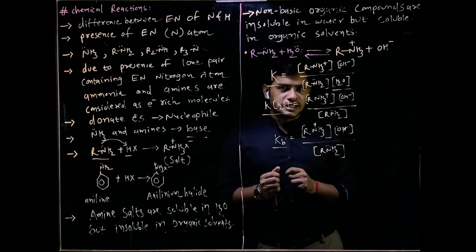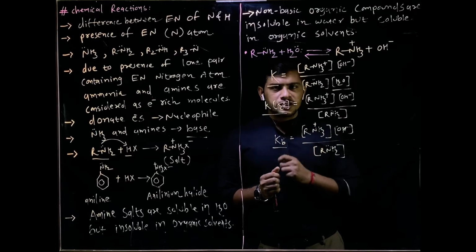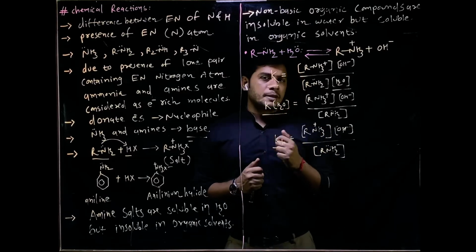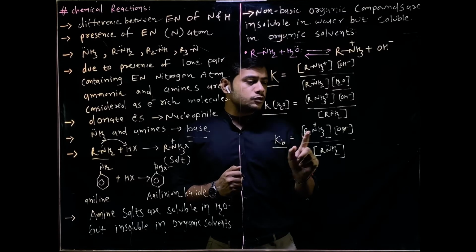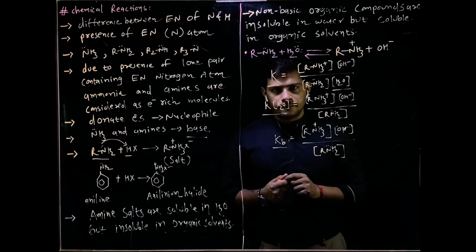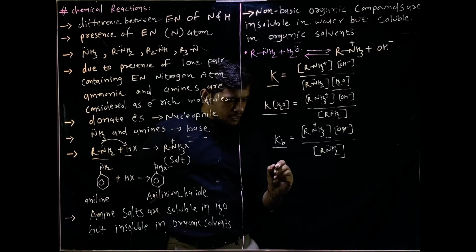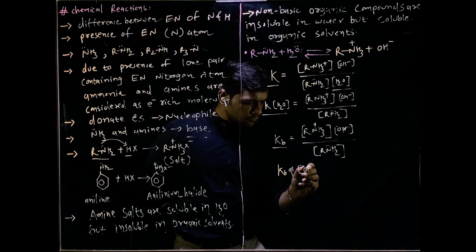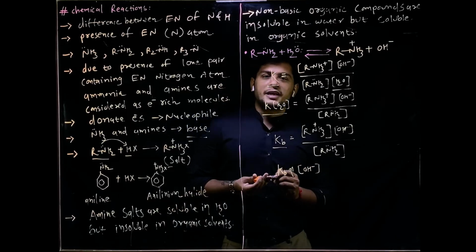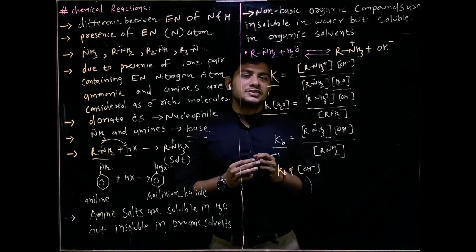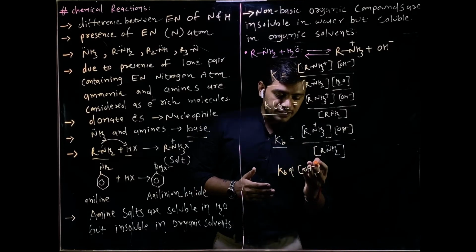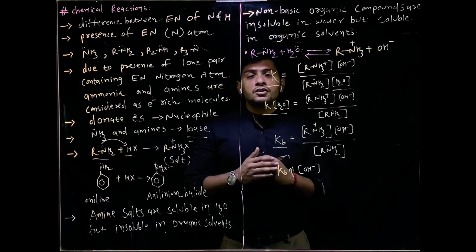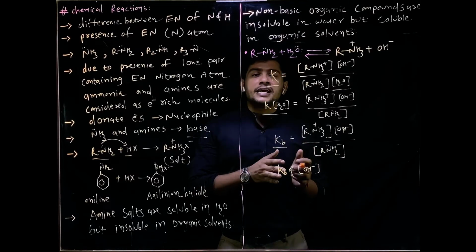Now you can see that if we consider the concentrations of RNH3 plus and RNH2 as constant, then Kb will be proportional to the concentration of OH minus. Now OH minus is hydroxide, which is considered as a base. So if the OH minus concentration increases, Kb increases, and if Kb increases, we know that pKb decreases.